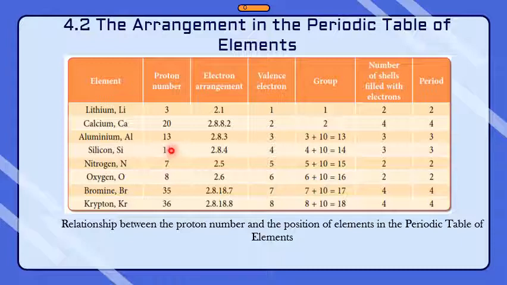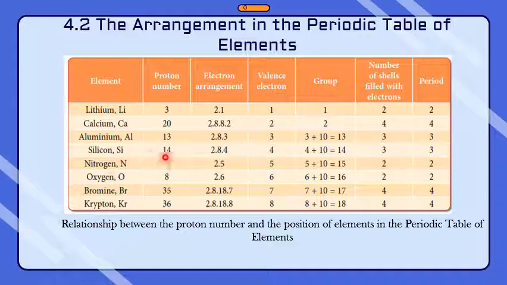Okay, aluminium is 13. So the electron arrangement is 2.8.3. So 2 plus 8 is 10, 10 plus 3 is 13. So the valence electron is 3, meaning the group is 13, because remember in the previous slide I told you if the valence electrons is 3 to 8 we must plus with 10. So the group is 13. And then how many shells do we count? 1, 2, 3. So the period is 3.